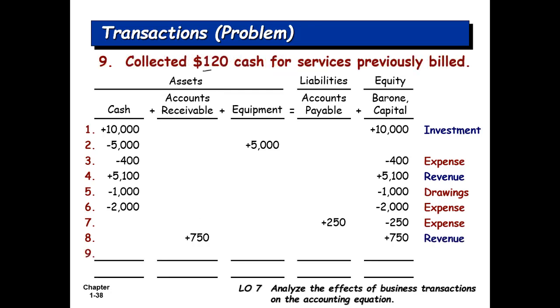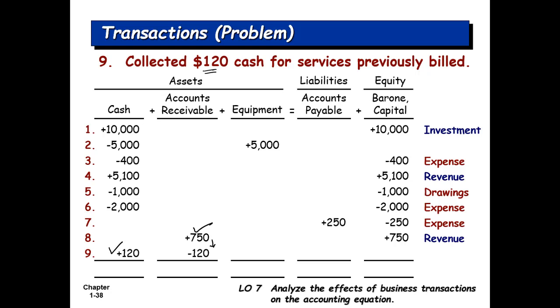So let's see the last transaction. We collected $120. We had to collect $750, and out of those $750 we have collected $120 cash for services previously billed. Okay, when you receive money, you see a cash increase of 120 because you have received this money. Again, there is a reduction in account receivable, which is 120, so there's a minus here. So these are the two different impacts of this transaction.